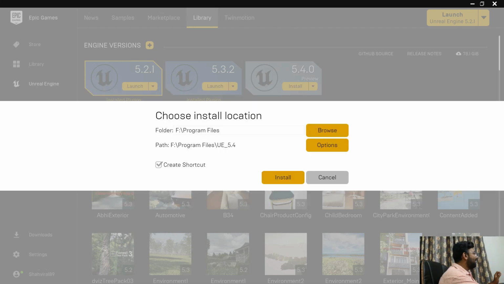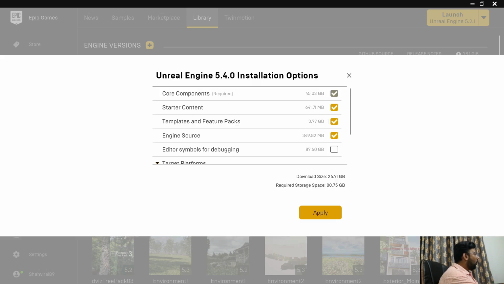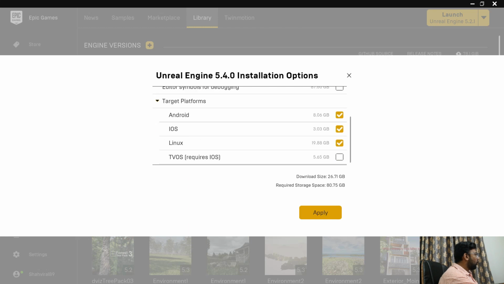If you remember, I said that we will save 20 to 25 GB. Now how are we going to do that? We are going to click on options here, and if you scroll down you can see we are currently using a download size of 26 GB. So 26 GB is going to get downloaded, and the storage required to install this engine is around 80 GB. So let's reduce it a bit.